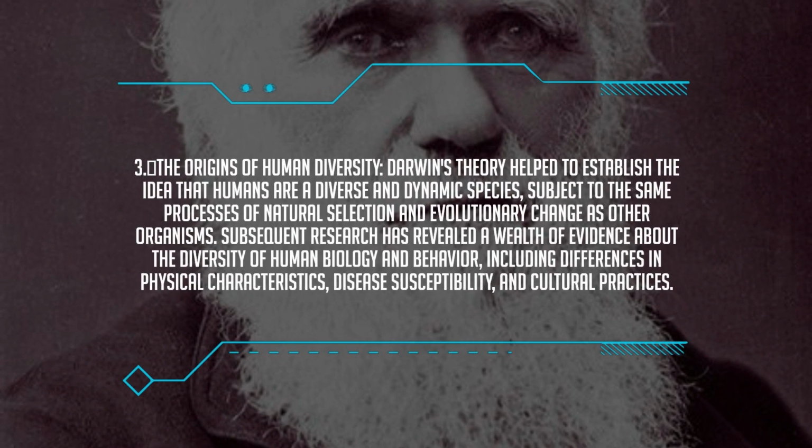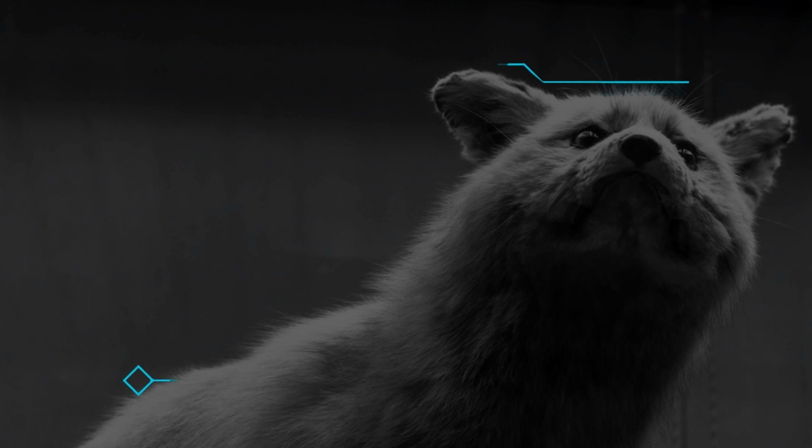3. The origins of human diversity. Darwin's theory helped to establish the idea that humans are a diverse and dynamic species, subject to the same processes of natural selection and evolutionary change as other organisms. Subsequent research has revealed a wealth of evidence about the diversity of human biology and behavior, including differences in physical characteristics, disease susceptibility, and cultural practices.